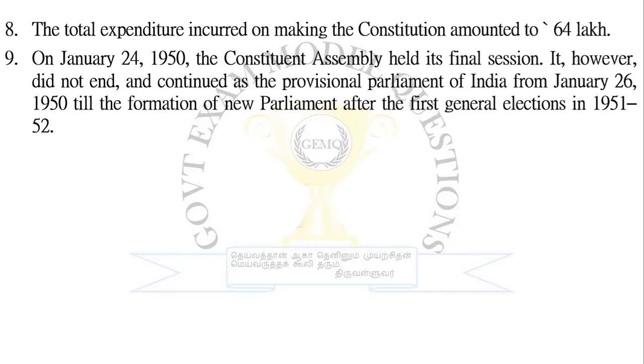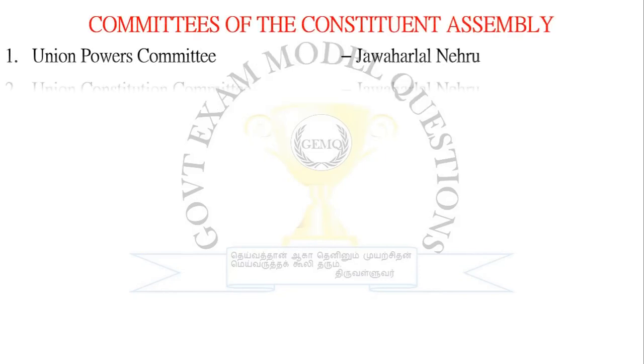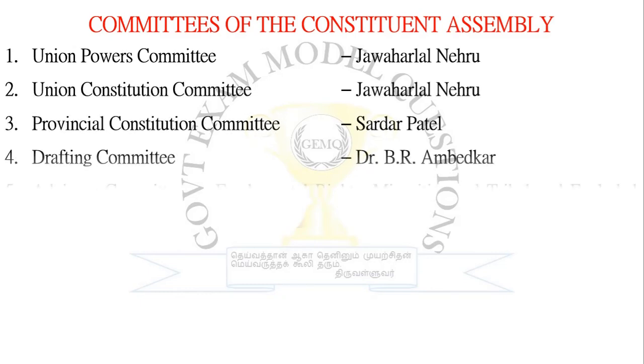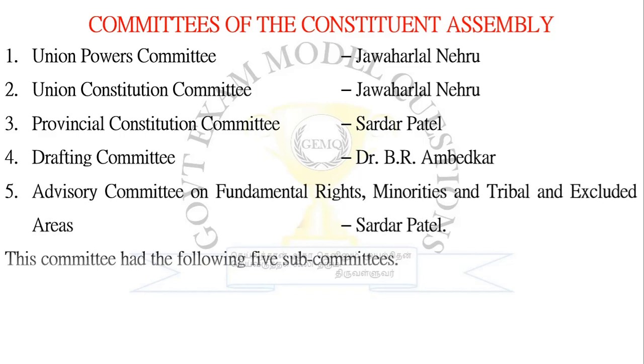So let us see the committees of the Constituent Assembly. First is the Union Powers Committee, under Jawaharlal Nehru. Nehru headed both the Union Powers and Union Constitution Committees. He would later become the Prime Minister of India. The Provincial Constitution Committee was headed by Sardar Vallabhbhai Patel, who annexed all the provinces of British India to free India.